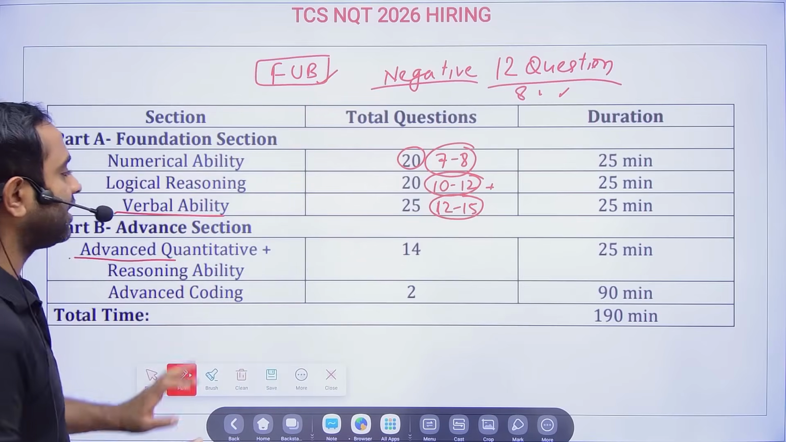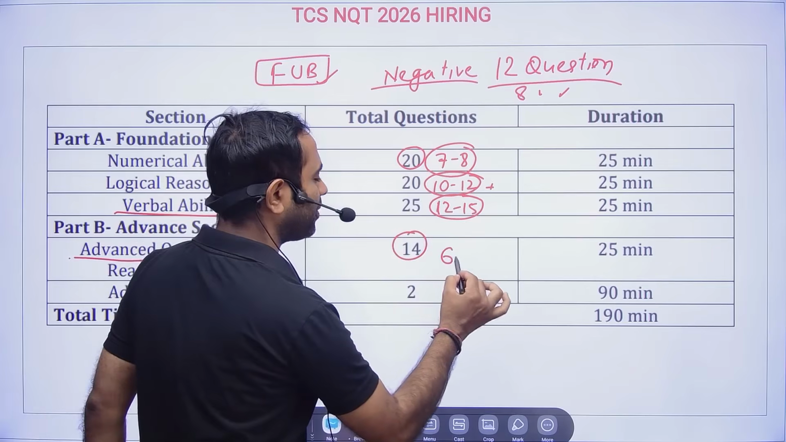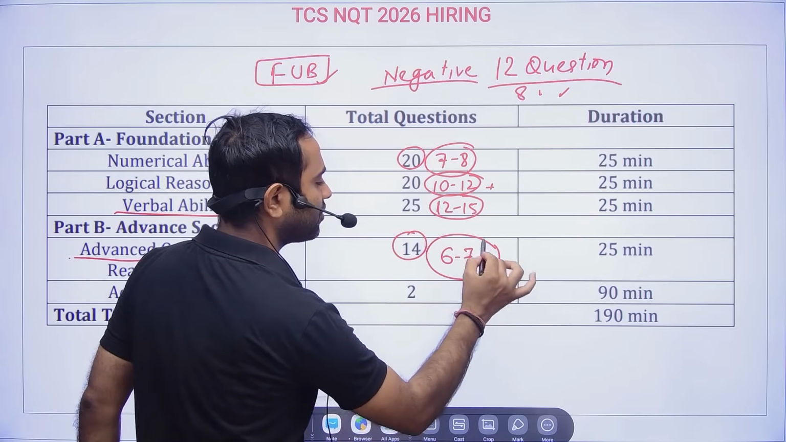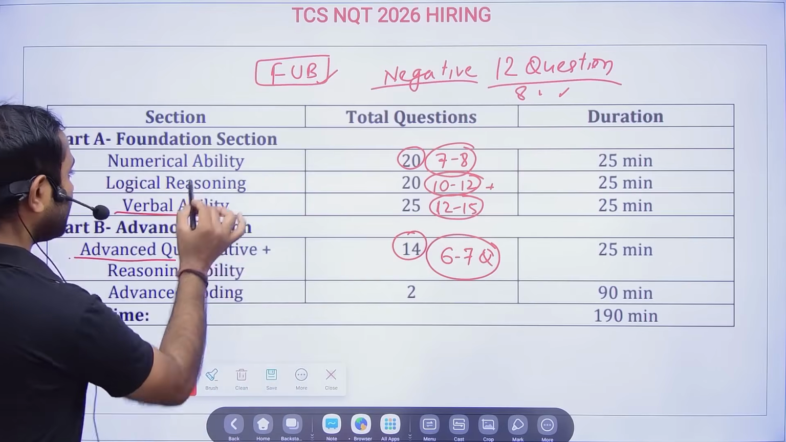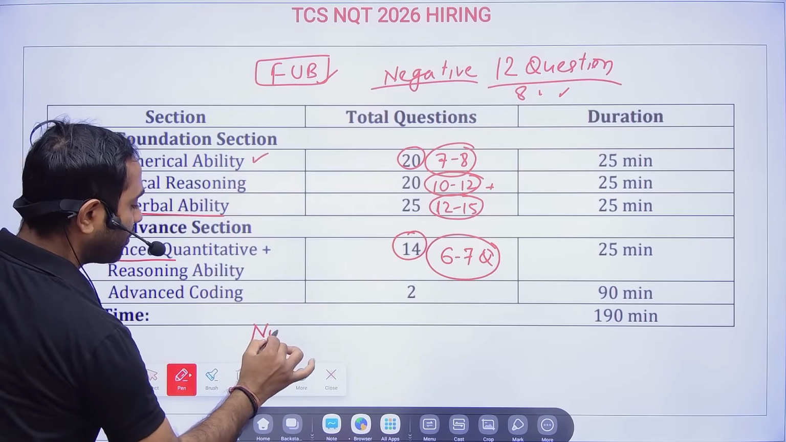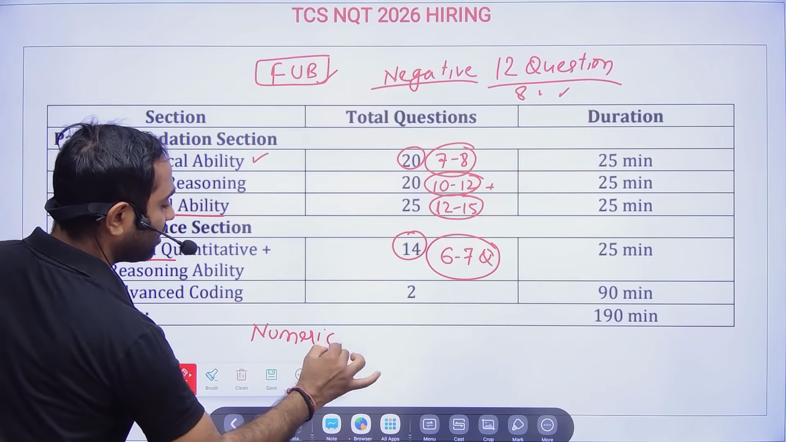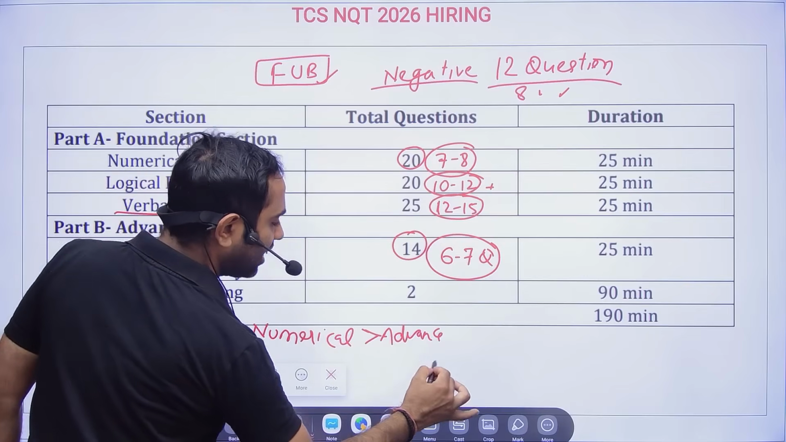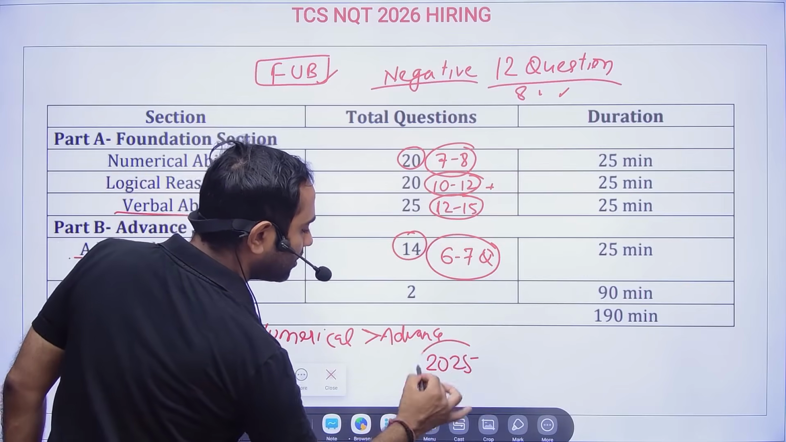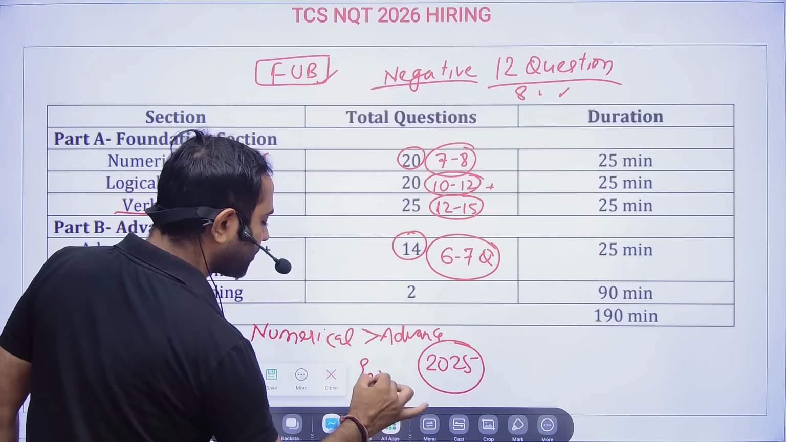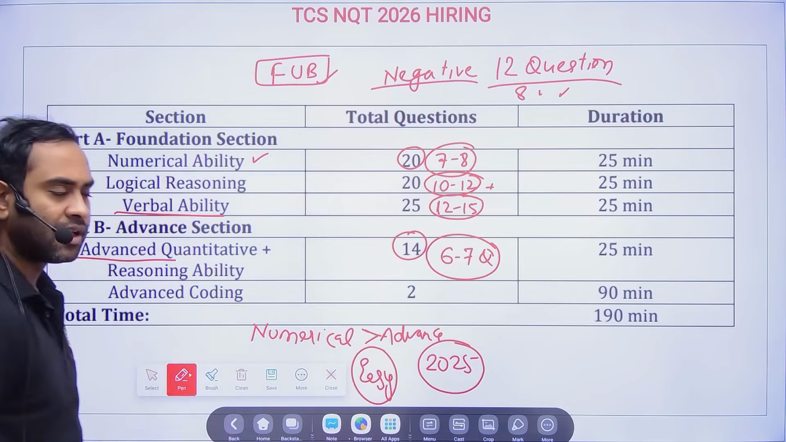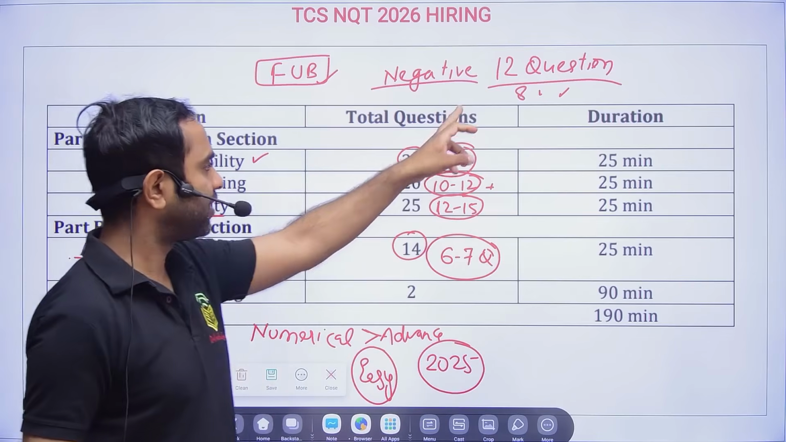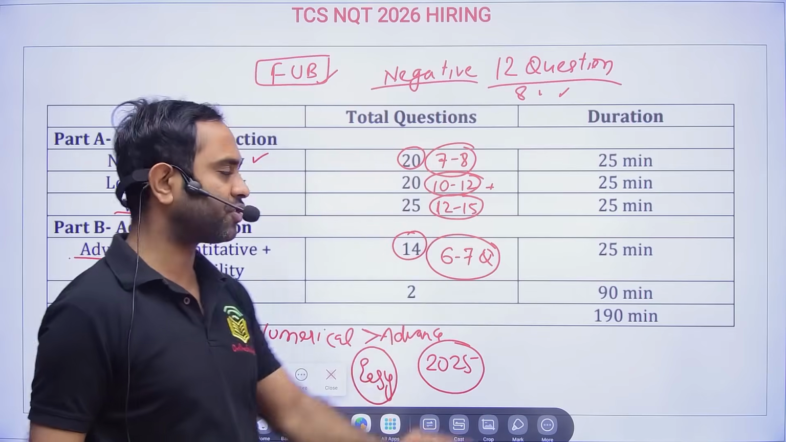Advanced aptitude and reasoning, total 14 questions will be there. Again, 50%, 6 to 7 questions you need to do, that's all. And friends, in foundation, the numerical ability will be tougher than the advanced level. See, luckily in 2025, the exam was a little easy. That happened only once. After that, again in this 2026 on campus, the level of the questions was high.